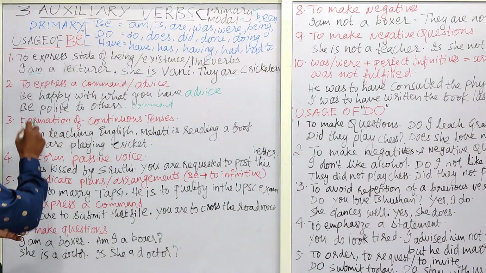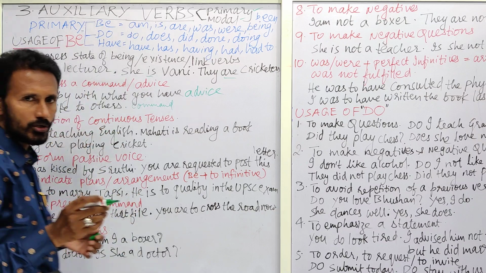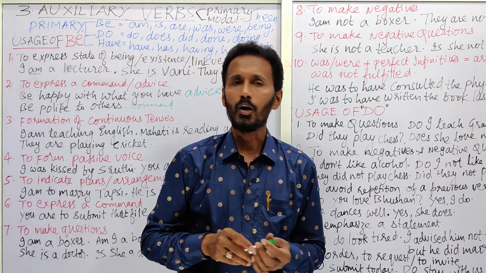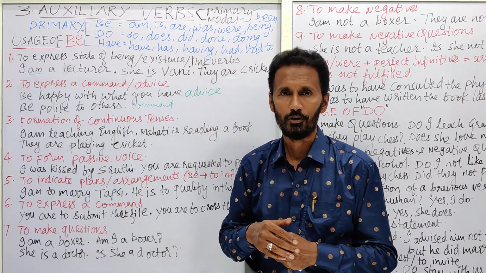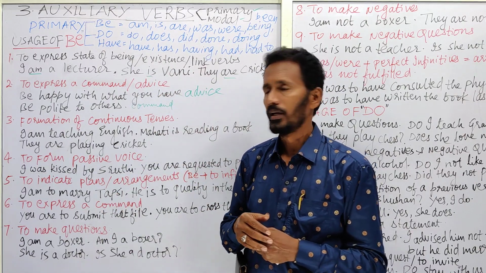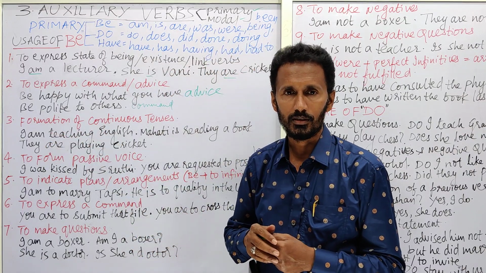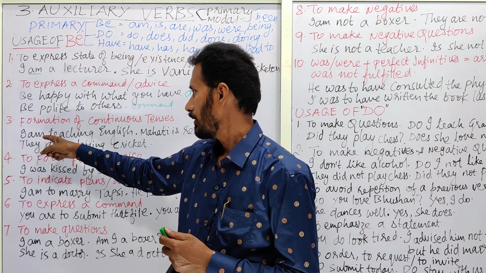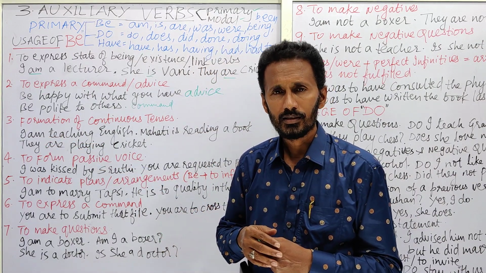This be form is also used in the formation of continuous tenses. All of us know that when we learn tenses, of course in the next video you can follow those tenses also, you can easily understand the uses of these continuous tenses. Now coming to this one. I teaching English. Does it make any sense?